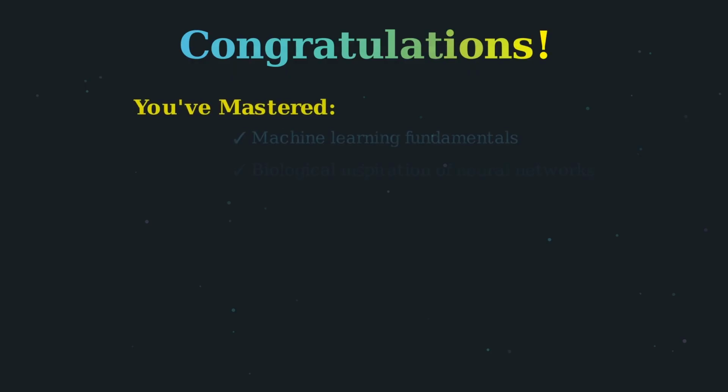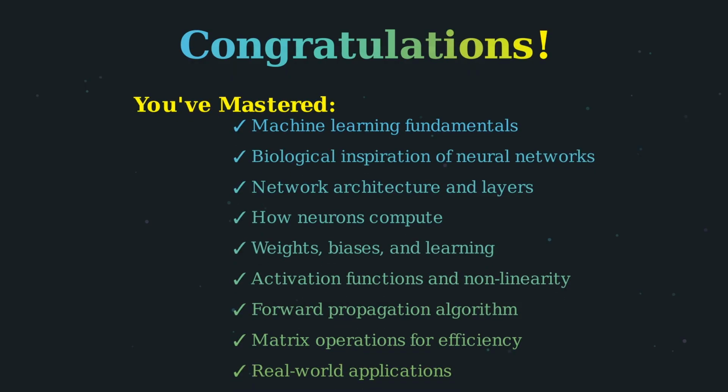Congratulations! You've completed this comprehensive journey through neural networks. Let's review everything you've mastered. You understand the fundamentals of machine learning and how it differs from traditional programming. You know how artificial neurons are inspired by biological brains. You understand network architecture with input, hidden, and output layers. You know exactly how neurons compute using weighted sums and activations.